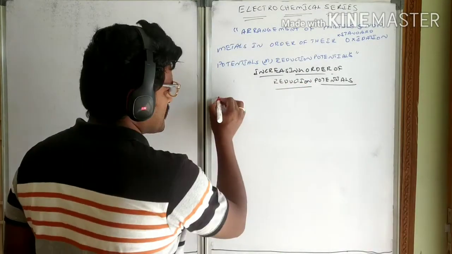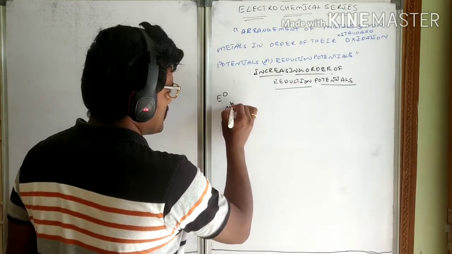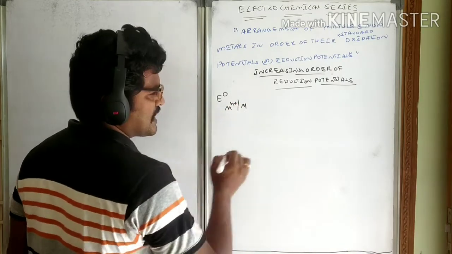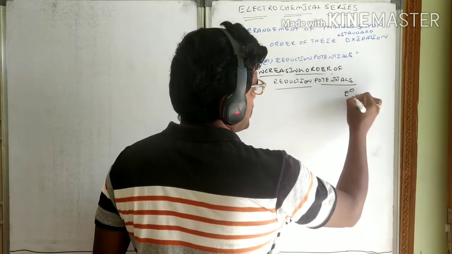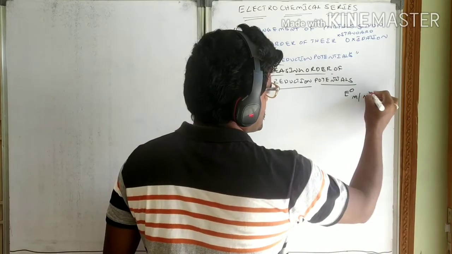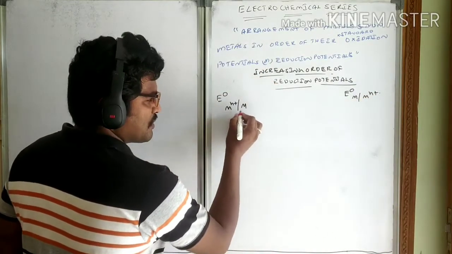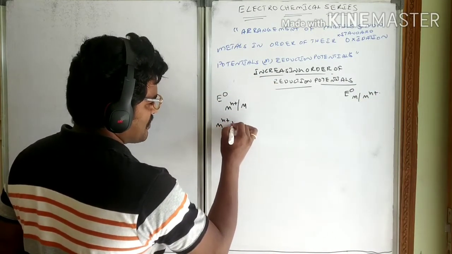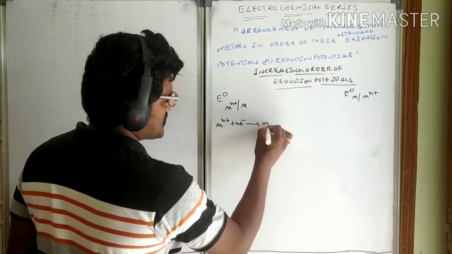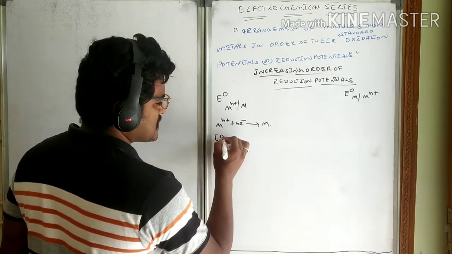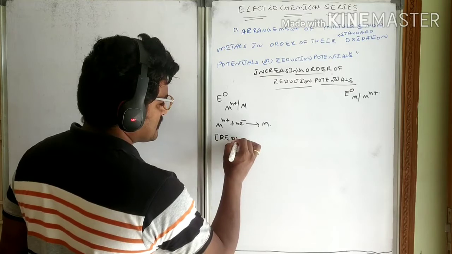See, two types of potentials are there. E naught Mn+/M, E naught M/Mn+. So Mn+/M means Mn+ plus n electrons gives M. This one is reduction potential.